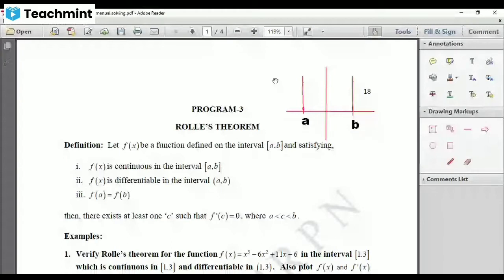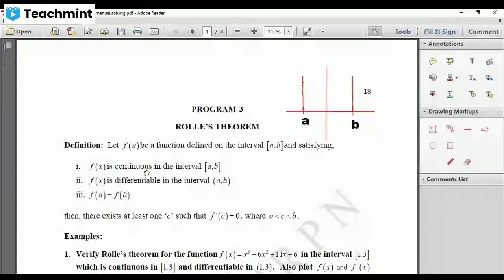That is, the limit exists and the value of the function also exists at all the points. Then only we say f of x is continuous in an interval. So what is meant by continuity in an interval? It is continuous at a, b, as well as in between all the points.